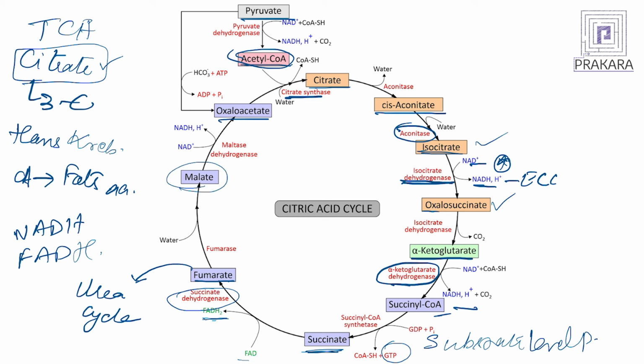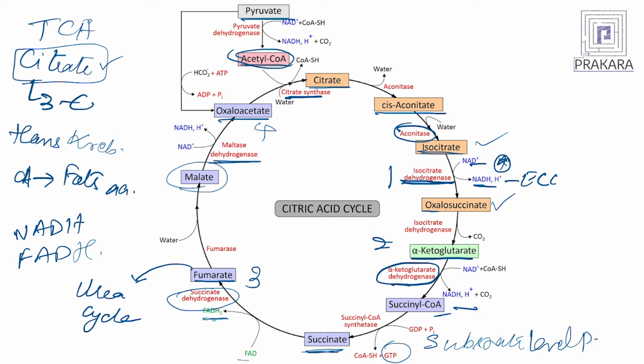Now, another dehydrogenation reaction that we see here, malate dehydrogenase, here you will have another reducing equivalent, that is NADH coming up. So, how many steps have we seen? This is 1, 2, 3, and this is 4. So, we have 4 reducing equivalents and 1 energy rich molecule, that is GTP coming up in this step. Then malate, because this is a cyclic reaction, ultimately gives back oxaloacetate, which again enters one more round of the TCA cycle.